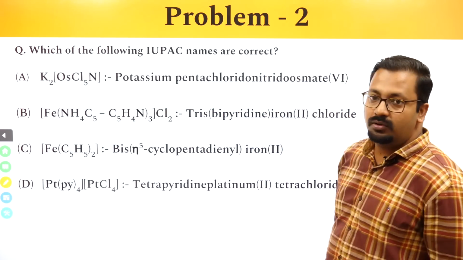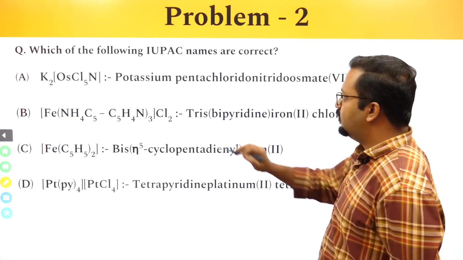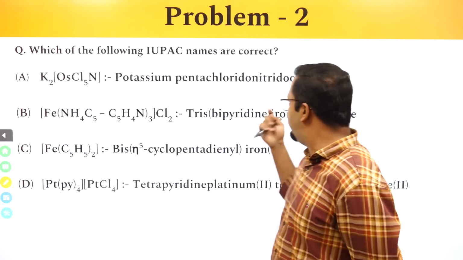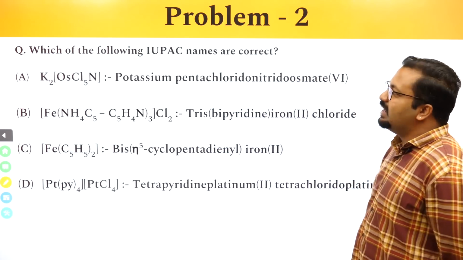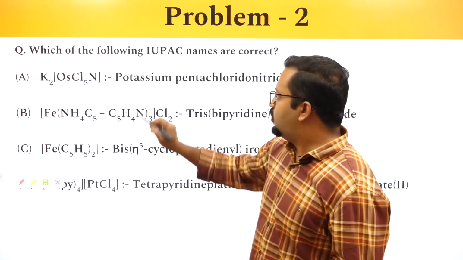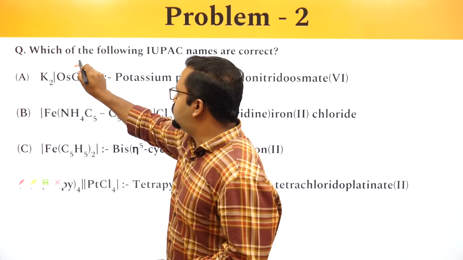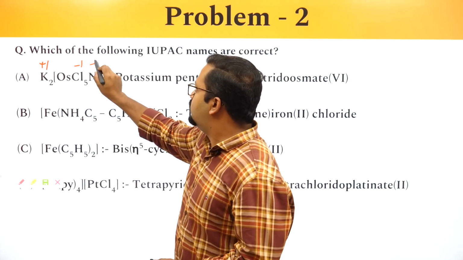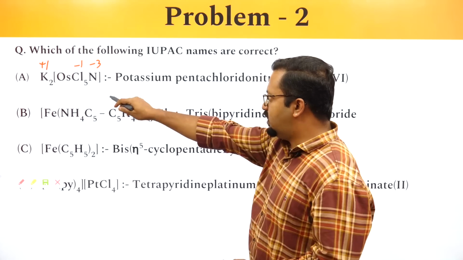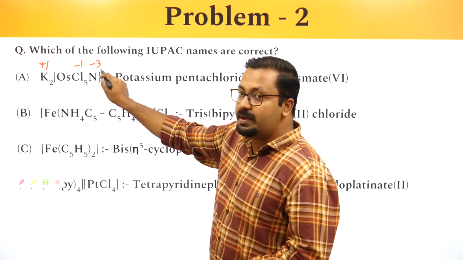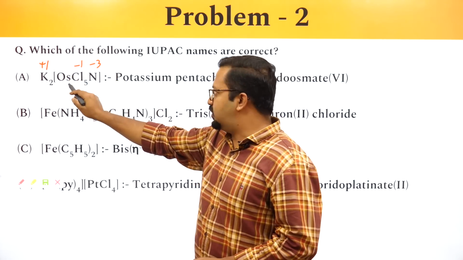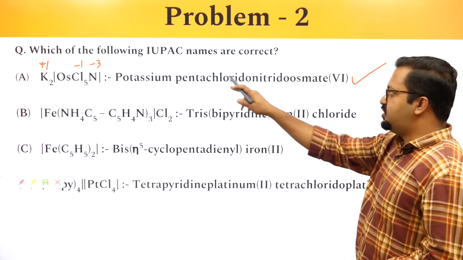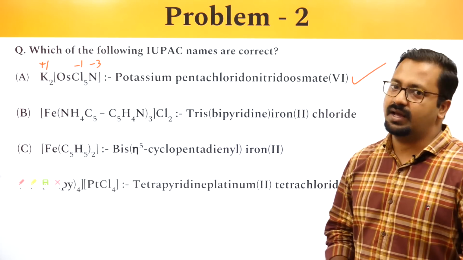Pentachlorido, nitrido, osmate, because osmium is present in the anionic part. So we will name it osmate. Let's see if it is 6. Chlorine -1, potassium +1, nitrido -3. So -5, -3 makes -8, and +2. So this has to be +6. Only then the charge will be balanced. So this is correct: potassium pentachlorido nitrido osmate(6), correct.